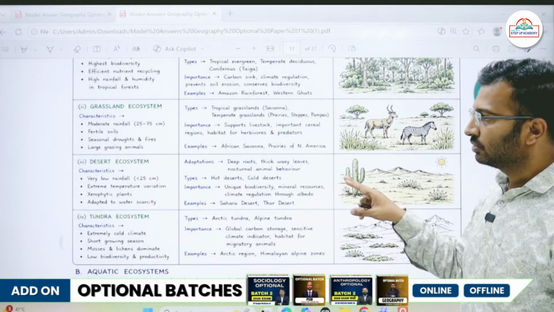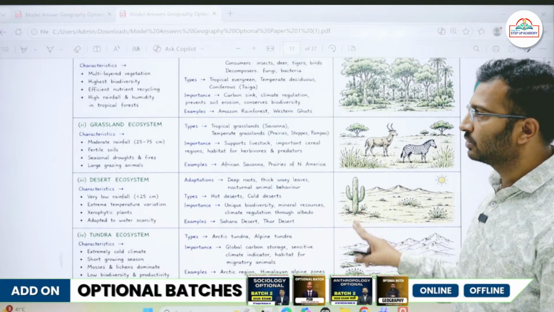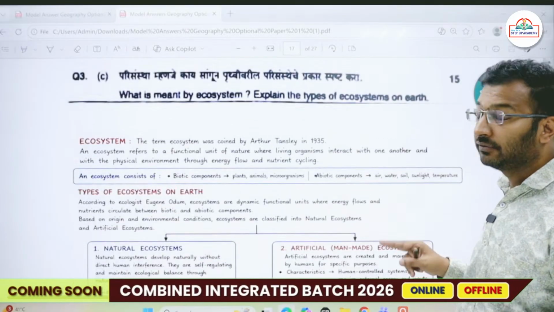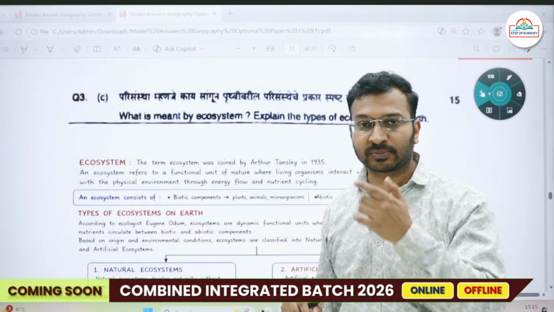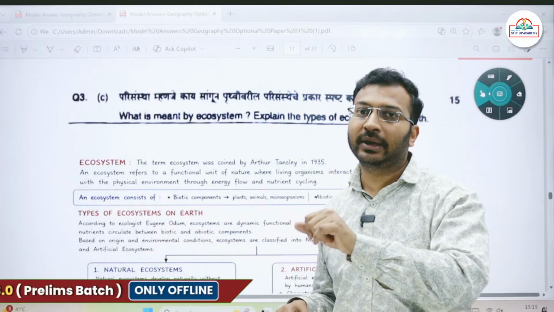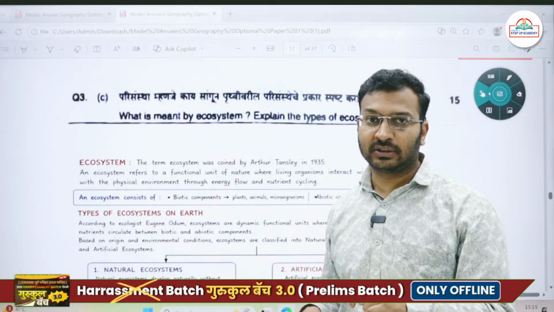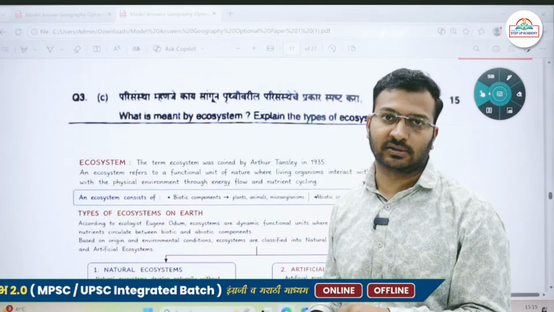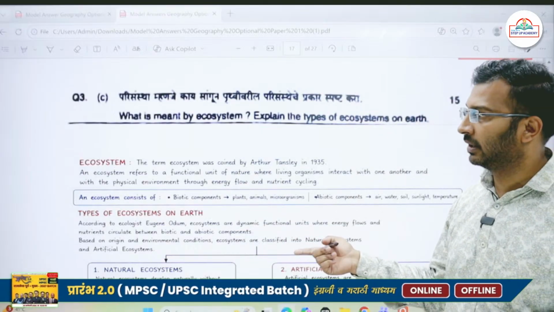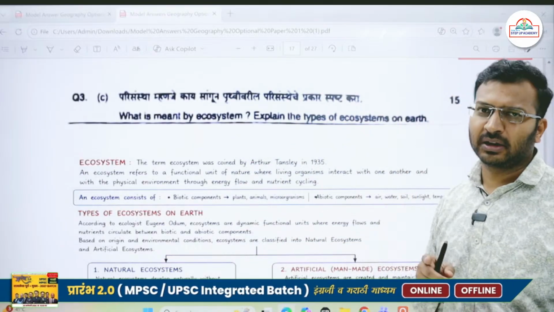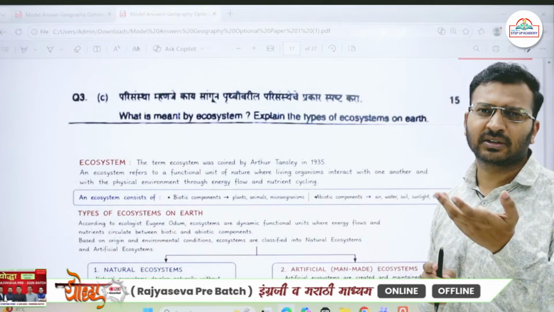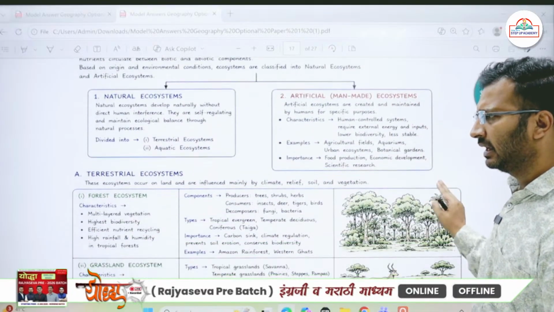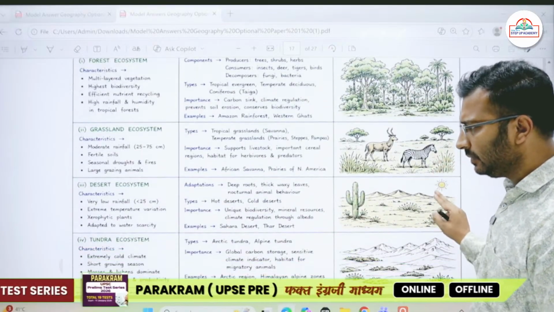ठीक है, so try to make some pattern, because this question itself, if you are practicing answer writing, then by looking at the question itself you get to know that the answer will be quite lengthy. Then on the spot you have to think in what manner I'll be writing this answer. For example, I put in over here a tabular manner, that explain types of ecosystem, and I was like यार इतने सारे types of ecosystem है, किस किस के बारे में क्या क्या लिखे, तो एक टेबल बना दो. ठीक है, उसमें दो चार के बारे में लिख दो and that's it.